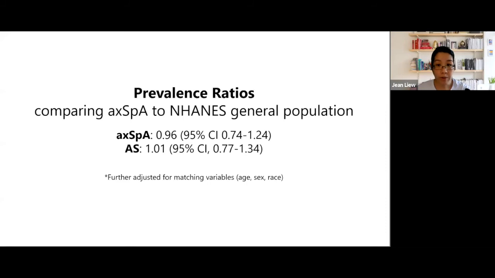So our prevalence ratios, which again compares the prevalence of having a high ASCVD risk score in those of axial spondyloarthritis to those in the general population, we saw no significant difference in this prevalence. We also conducted a secondary analysis for AS compared to NHANES with similar findings.